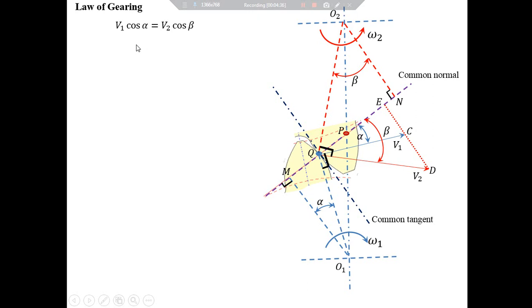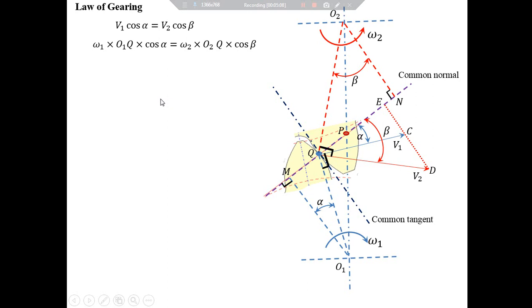Let's replace these V1 and V2 in terms of their radii and angular velocities. So V1 will be replaced by radius O1Q multiplied by omega 1, and V2 will be replaced by radius O2Q multiplied by omega 2. Cos alpha and cos beta remain as they are in this expression.